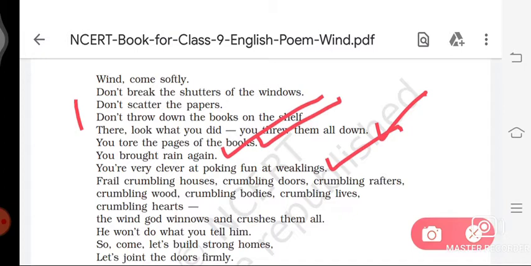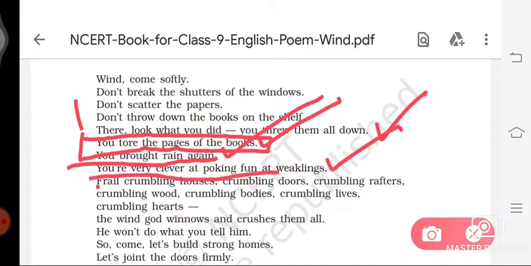So in these lines, the poet tells the wind that it threw all the books down from the shelf and tore the pages of the book. And in this line, the poet tells the wind that it caused the clouds to make rain.